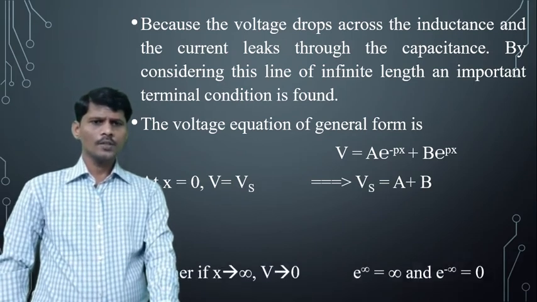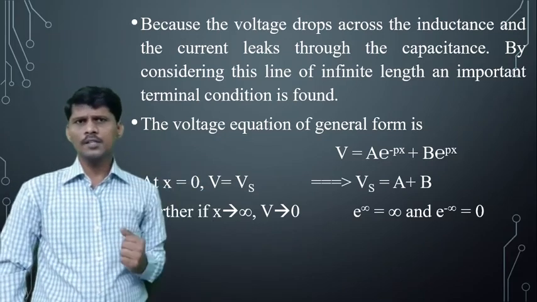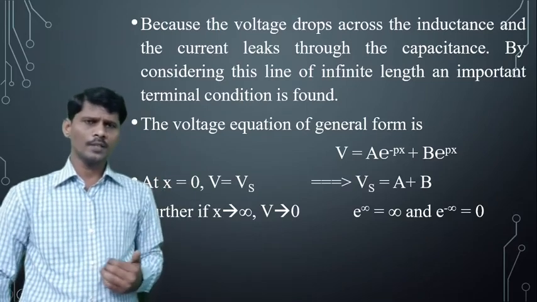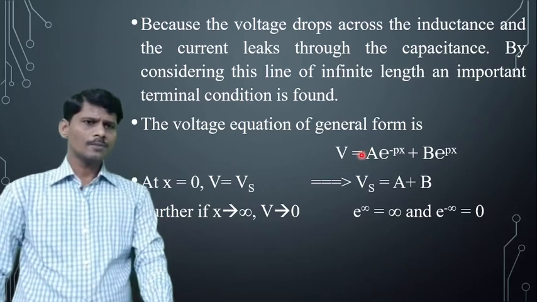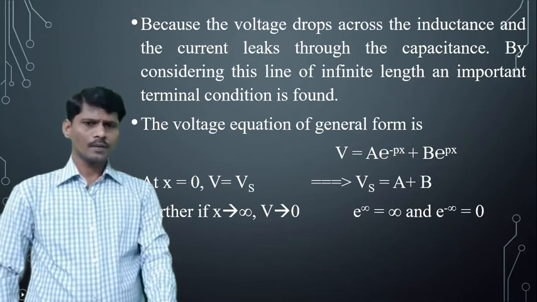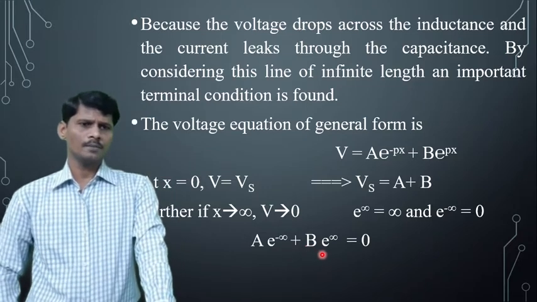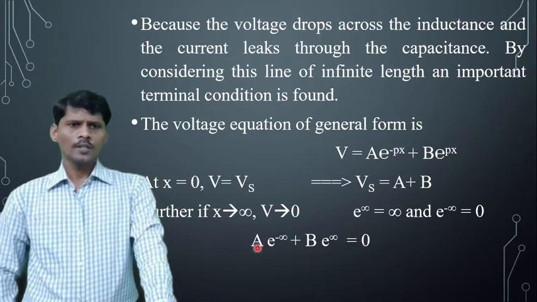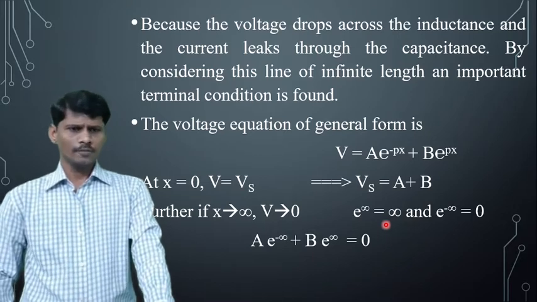At x equal to infinity, now the length of the transmission line is infinity, and at infinite distance there is no voltage. So at x equal to infinity, voltage is 0. Applying this condition to the basic voltage equation, A into e power minus infinity plus B into e power infinity is equal to 0. e power minus infinity value is 0 and e power infinity value is infinity.